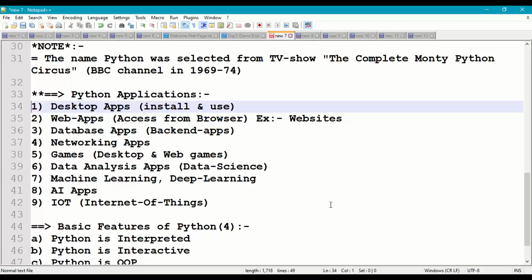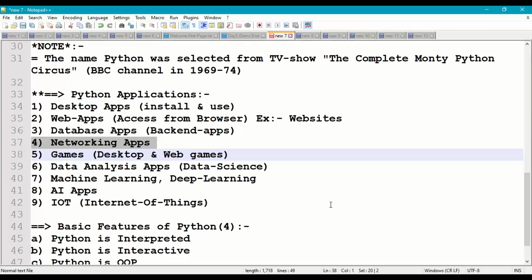First one, desktop applications which we install and use, for example, calculators, notepads. Web applications like websites can also be developed. Database applications like Aadhaar database, bank database, etc.